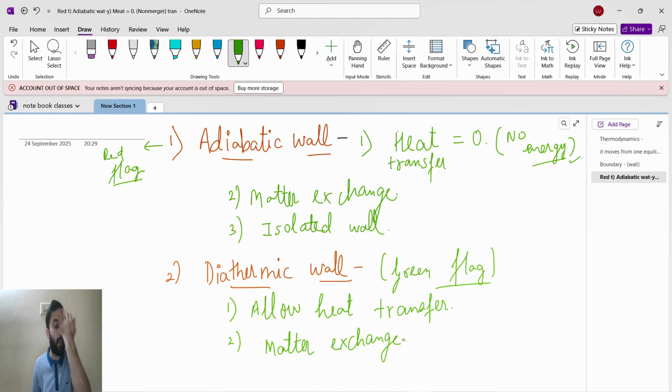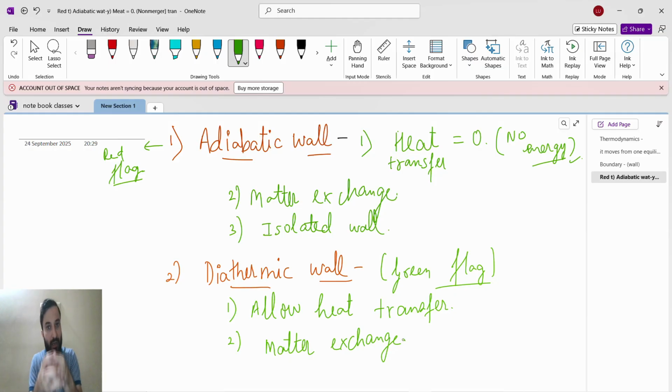So an adiabatic wall means isolated wall, where heat transfer is not possible. Like a thermo flask, the bottle in which if you keep hot water, inside it will be hot, and if you keep cold water, inside it will be cold. But if you touch from outside, you can't feel whether inside is hot or cold. You will feel it is just a normal water bottle. That's why no heat is transferring.